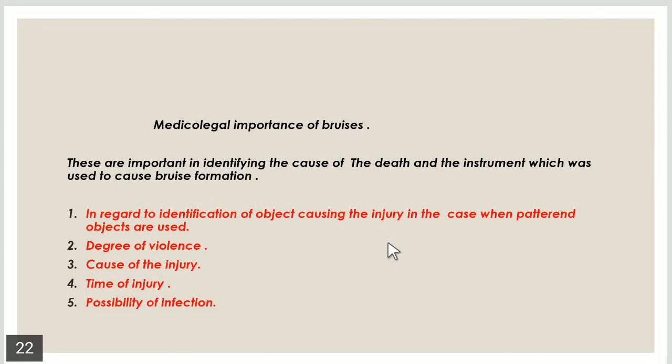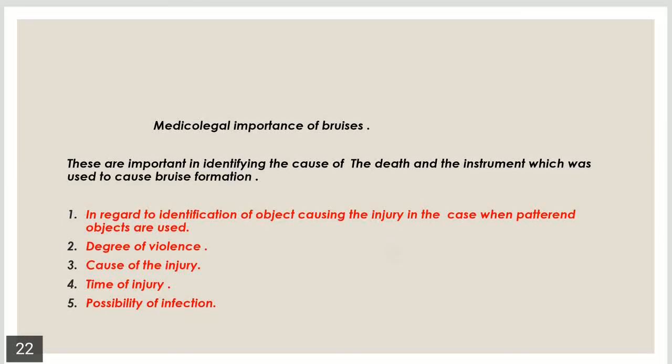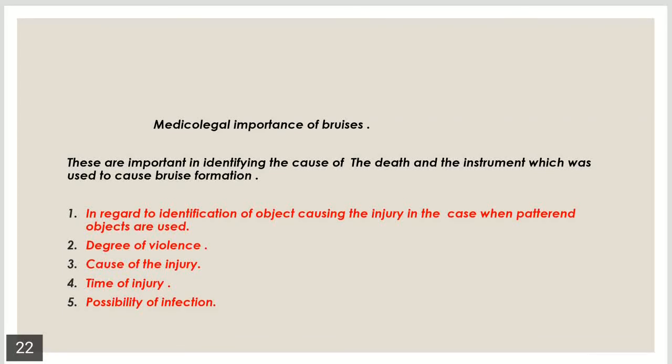For example, in the case of a bicycle chain or a belt, which is used to cause the bruise formation, the bruise takes the shape of the chain. In the intradermal bruising, the bruise can take the shape of the part of the belt which is used to beat someone to cause the bruising. So in this case, we can identify the instrument which is used to cause the bruising.